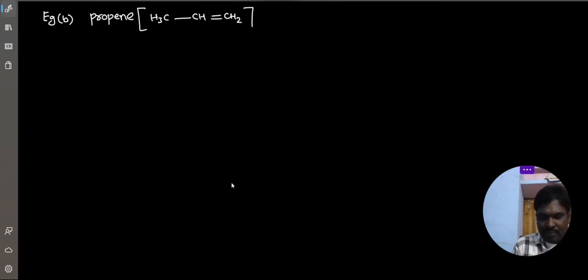So now next example: alkene stability. Alkene, for example, propene, CH3, CH double bond, CH2. The double bonded carbon is sp2, the adjacent carbon is sp3. Yes, it is alpha. How many alpha hydrogens are there? How many sp3 hybridized hydrogens are there? 3. So that's why 3 hyperconjugated structures.